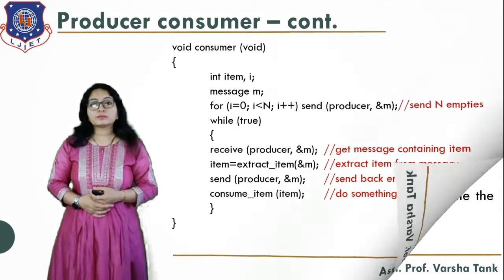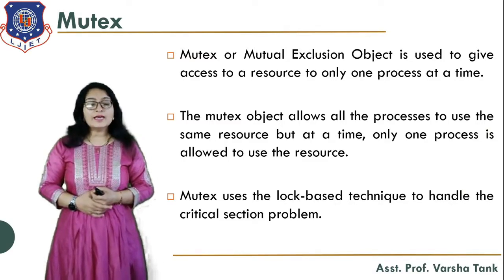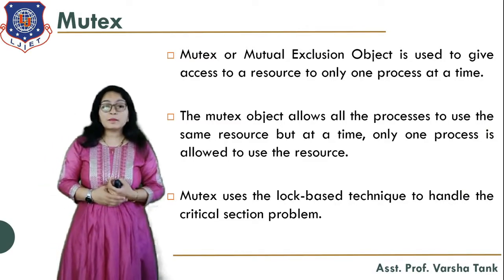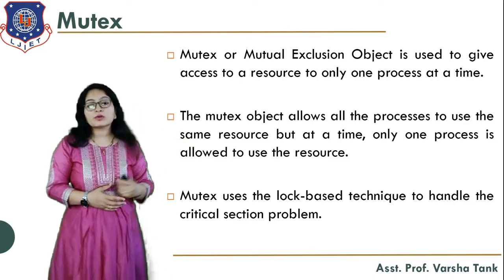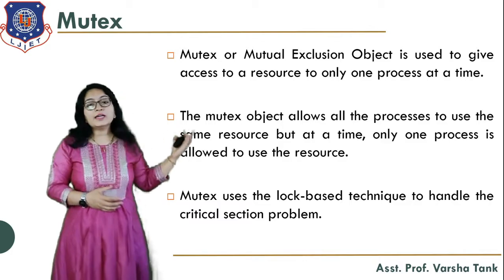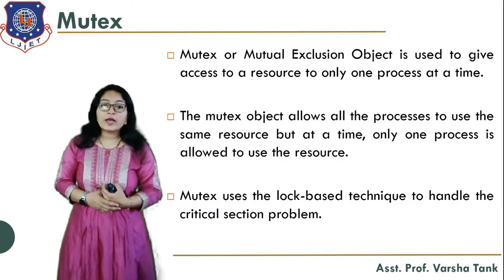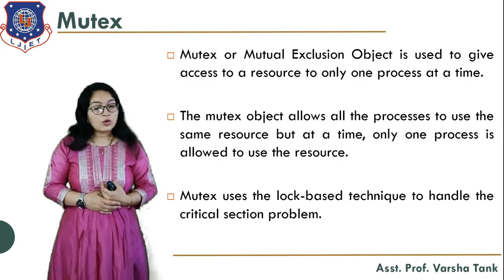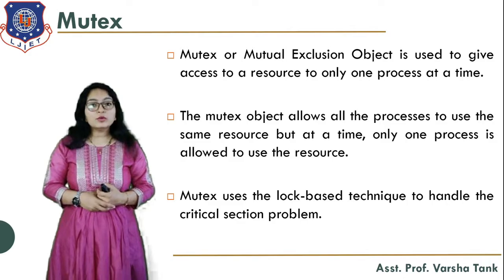producer. Now, next is mutex. As we have discussed about mutex also when we talked about the producer consumer problem using the semaphore, at that time also we used this mutex variable, and in dining philosophers also we used this mutex variable. Okay, so what is exactly this mutex? So what is the meaning of this mutex?